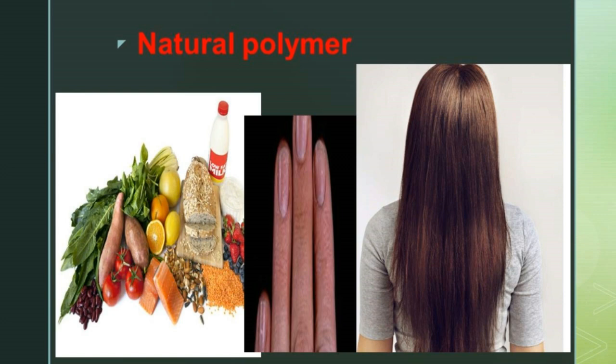These are examples we have in human beings in our day-to-day life. Skin is an example. Silk, we all know silk, isn't it? We get it from the cocoon. Hair, fingernails, feathers of birds and fur or wool. These are examples of natural polymers.